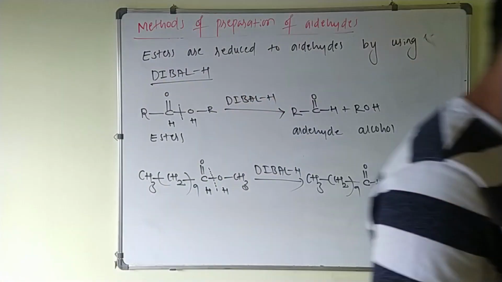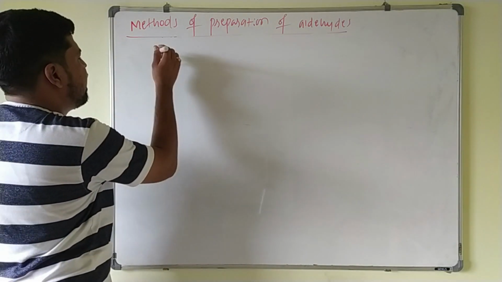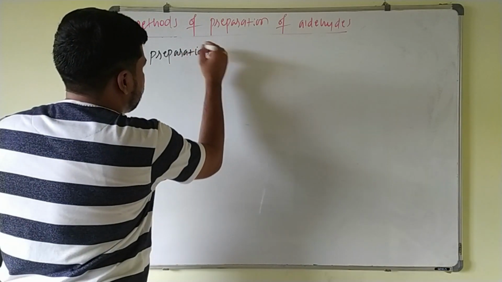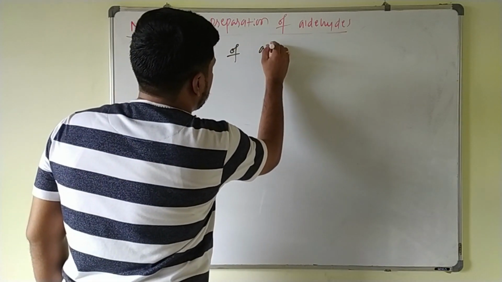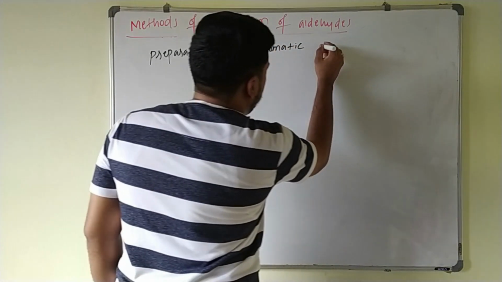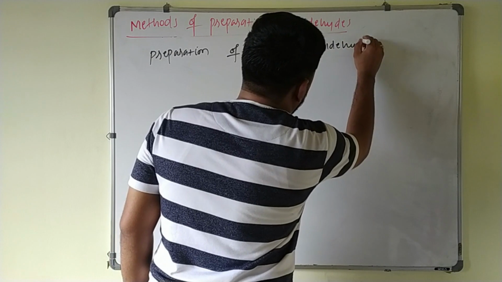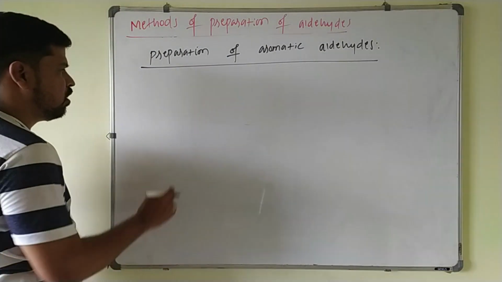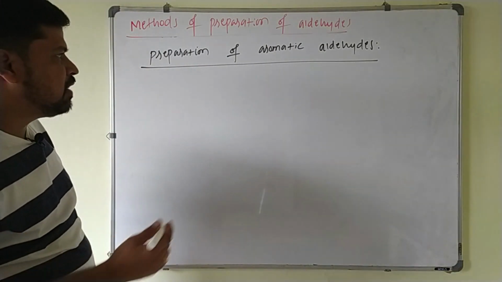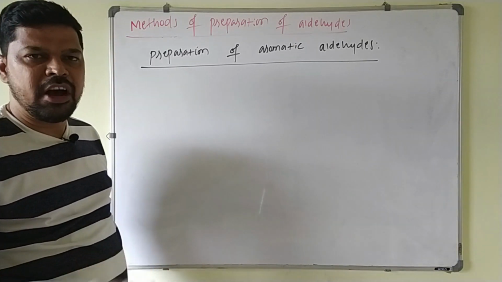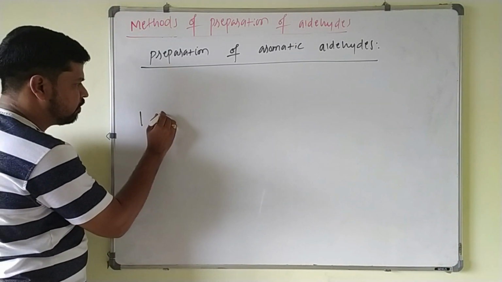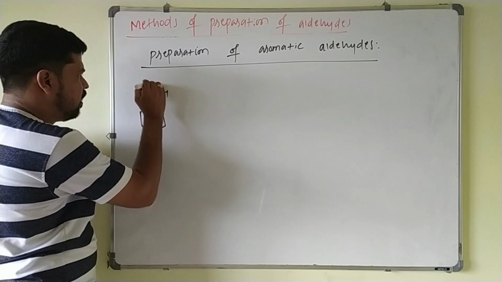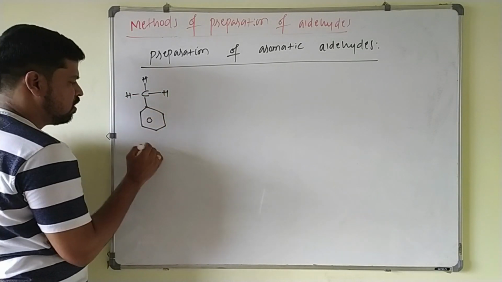Next one. So the next method is preparation of aromatic aldehydes. So here there is a benzaldehyde and its derivatives, they are prepared from aromatic hydrocarbon. So if I take toluene here, this is a toluene, 3 hydrogens are connected to this one like this. This is your toluene.